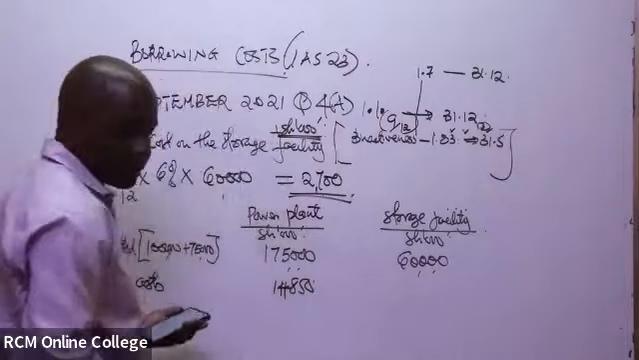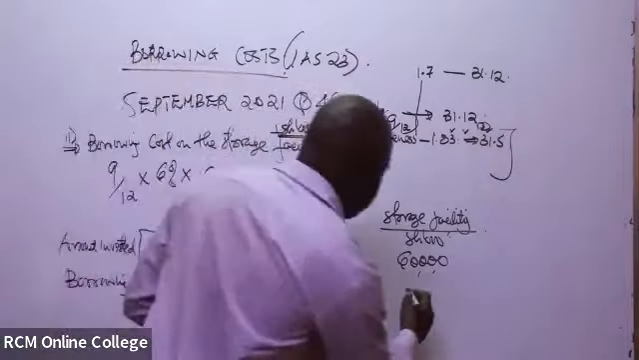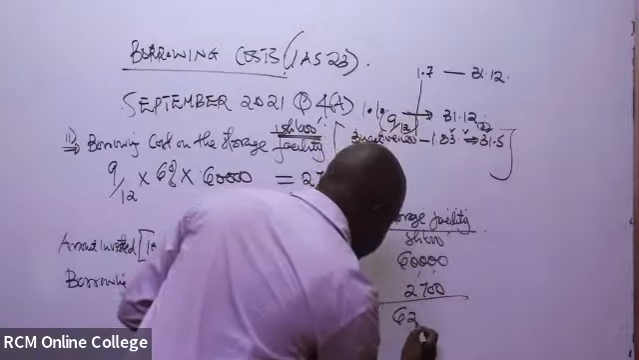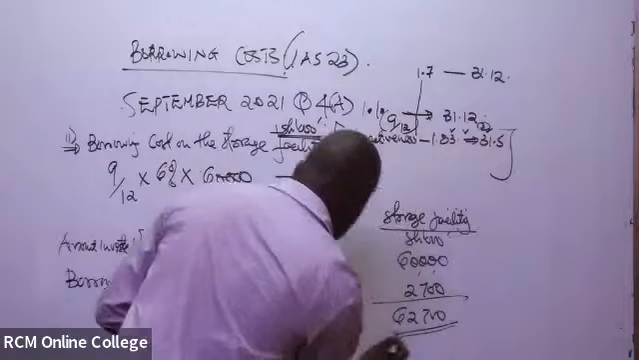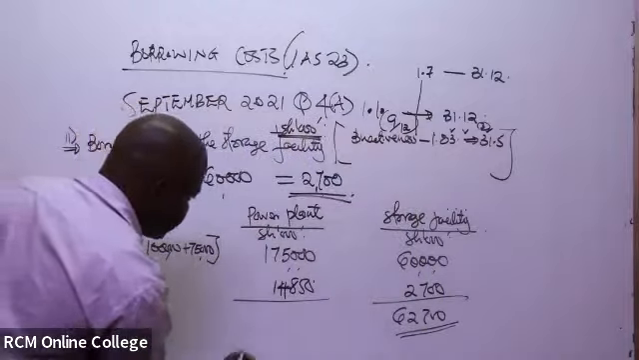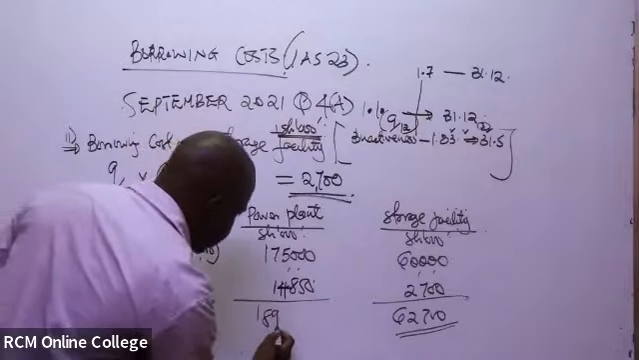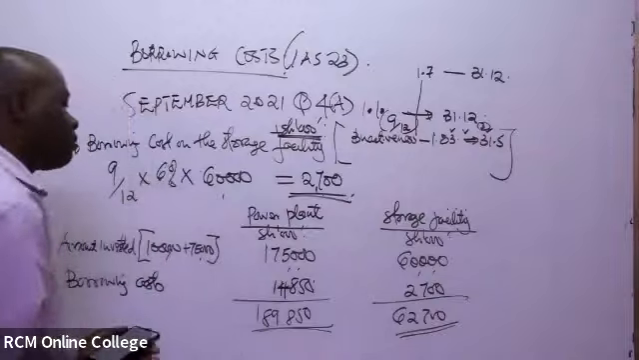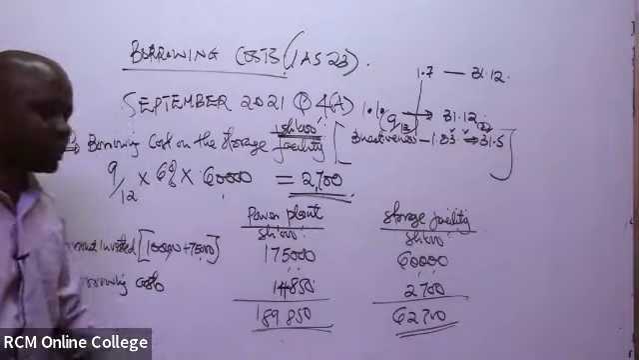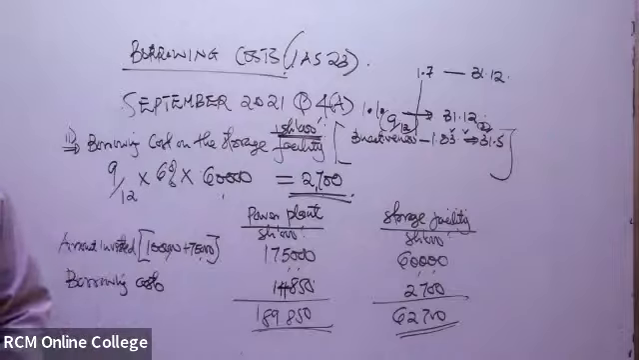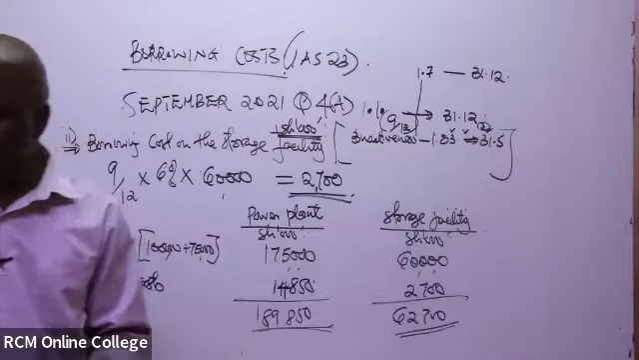And this one has been 2,700,000. So you'll be able to get 62,700. And this one you'll be able to get 189,850. So at the end of the year, they'll be able to move these amounts to the statement of financial position as the value of the asset.